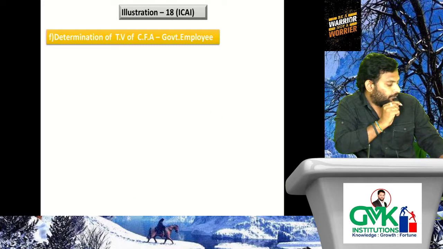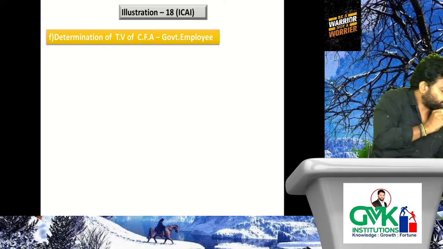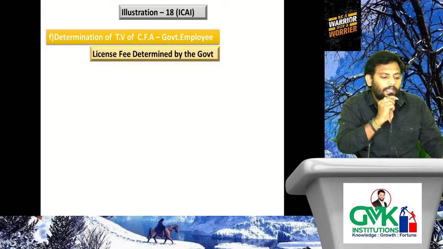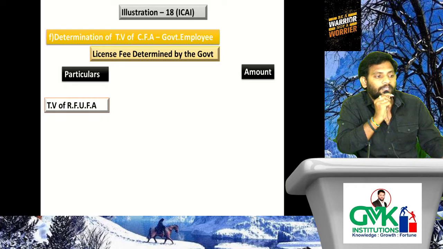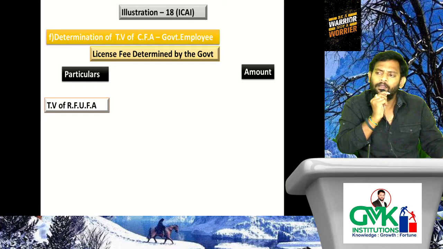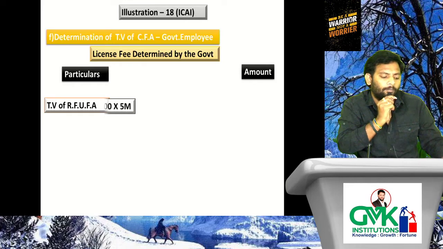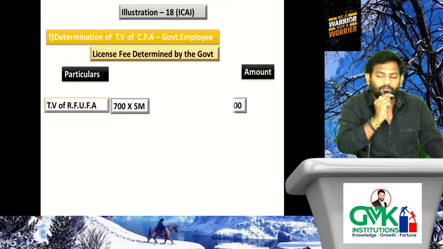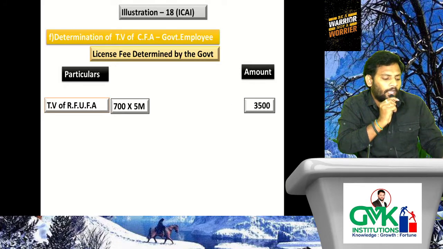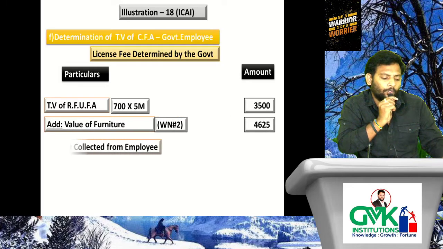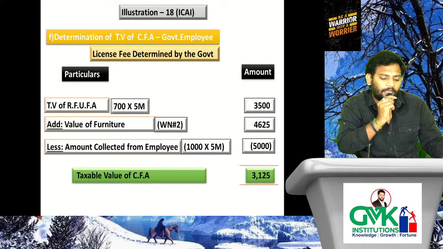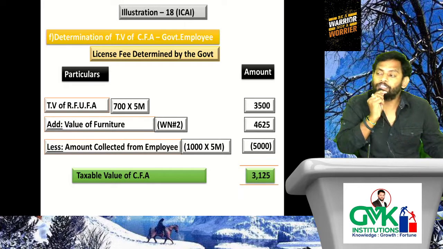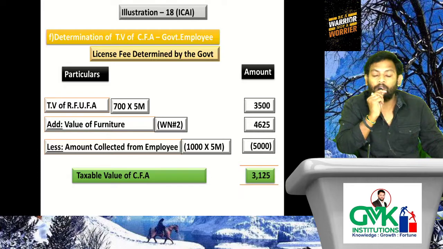Determination of TV of CFA, government employee. License fee determined by the government. Very simple. TV of RF UFA. How to determine TV of RF UFA? Simply considering the license fee determined by the government. How much? 700 into 5 months, for the period for which it is occupied. Add value of furniture. Already we determined in working note 2. Less amount collected from employee 5,000. Then you will get TV of concessional furnished accommodation 3,125.